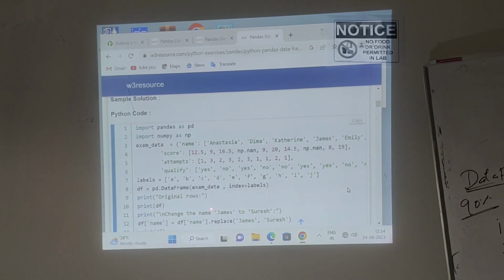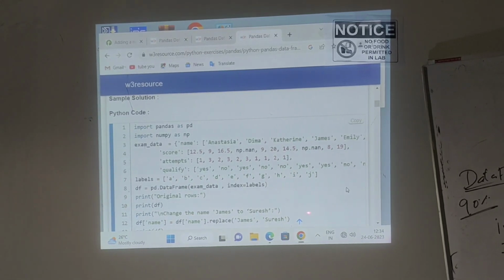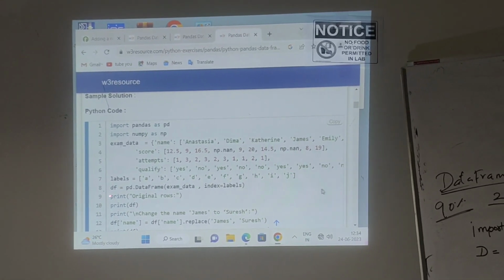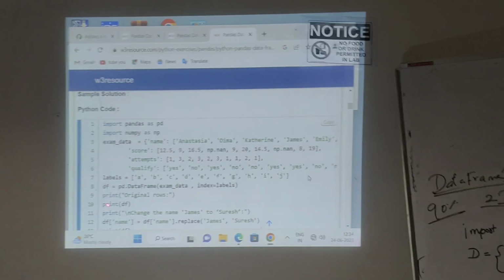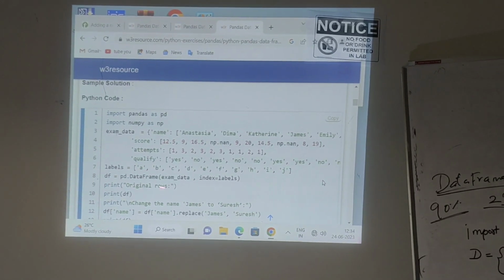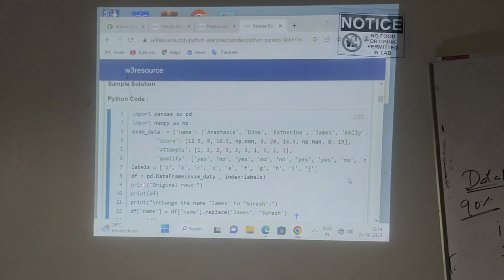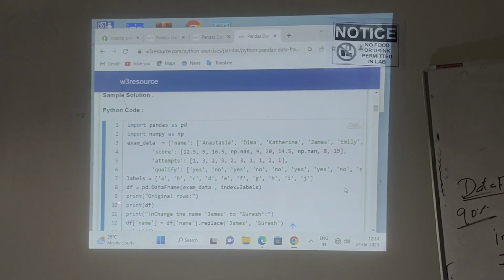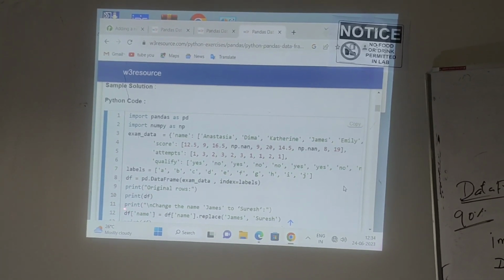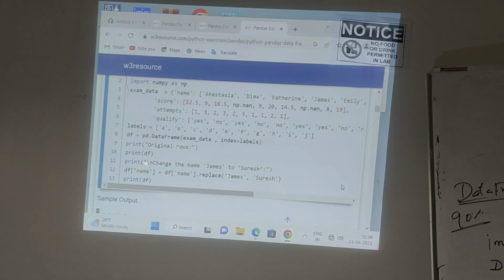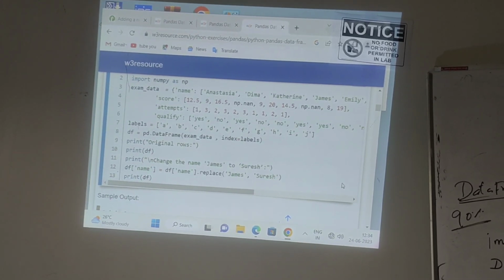This creates a table by using the data frame concept. After creating the table, it will be stored in the df variable. Finally, I will display the table by using a print statement. Print df means it will automatically print the table.